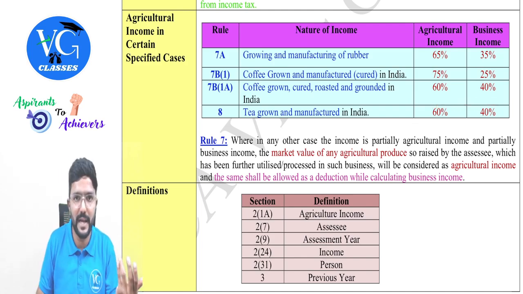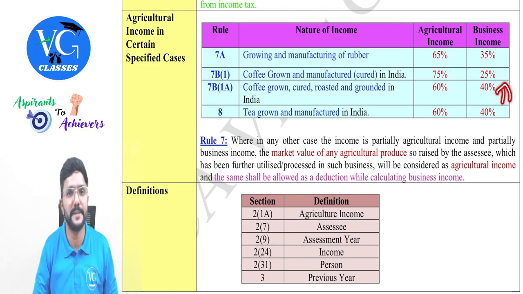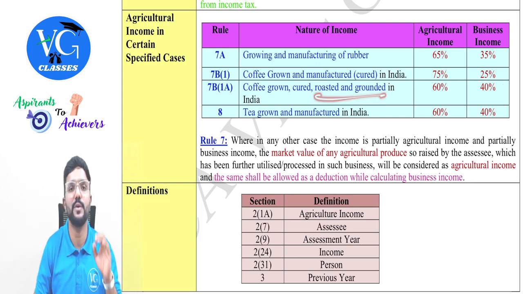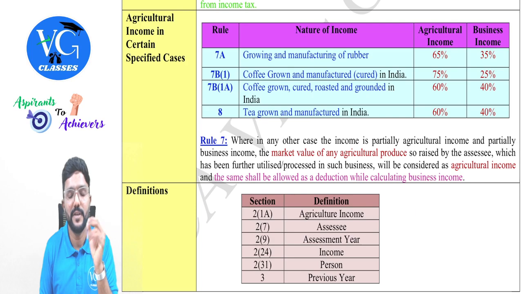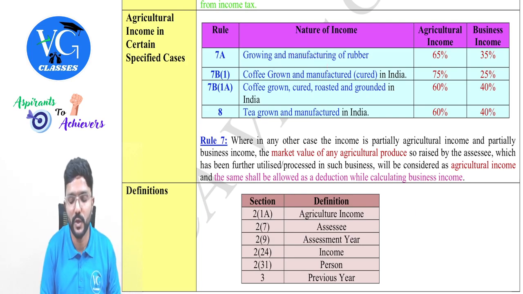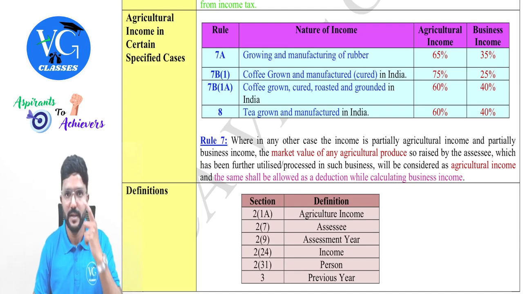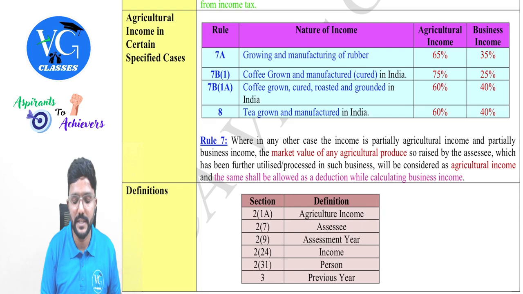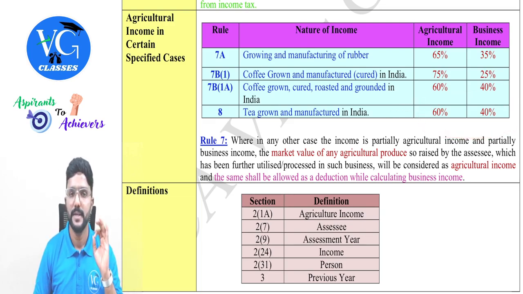Clear. The majority is still on the agriculture side, but you can see this ratio is increasing now. The business part is increasing because roasted and ground is there. Please be careful. Only when the question uses these words, you apply 60-40. If they just use the words grown and manufactured or grown and cured, please apply 75-25, guys. Clear. The last one is tea. If the assessee is growing tea and manufacturing it, then the ratio is 60-40, guys. So please remember this.